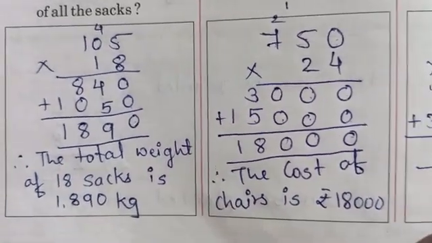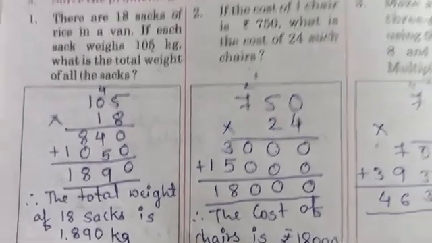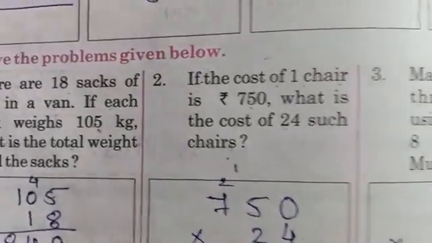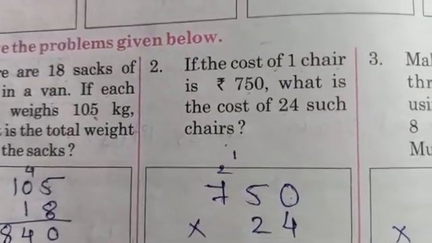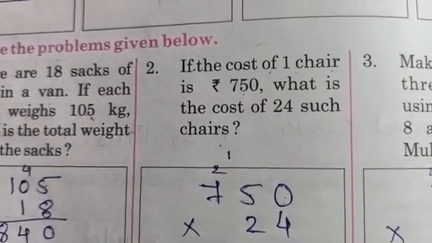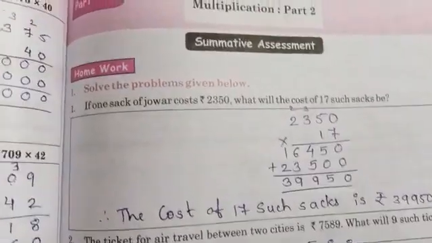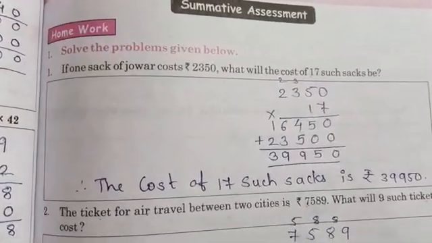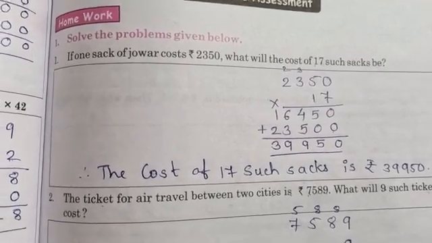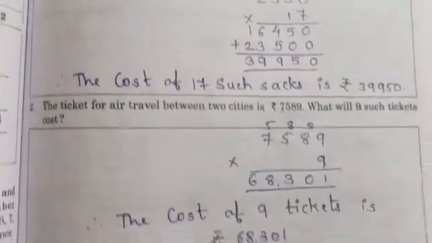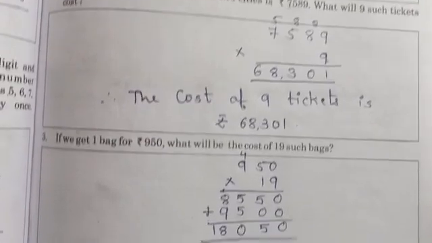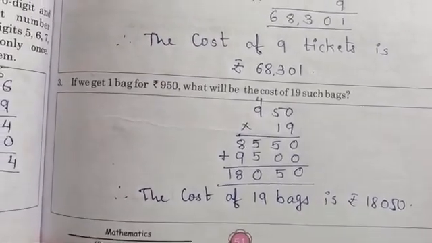Clear how you are supposed to solve the word problems? Okay. In multiplication it is mostly they have given the price of only one thing and you have to find out the answer of the multiple things. Clear? So you have to do the multiplication. Now students, on the next page, page number 51, the word problems are similar. So you have to read the questions and you have to understand the word problems. Is that clear everybody? Okay.